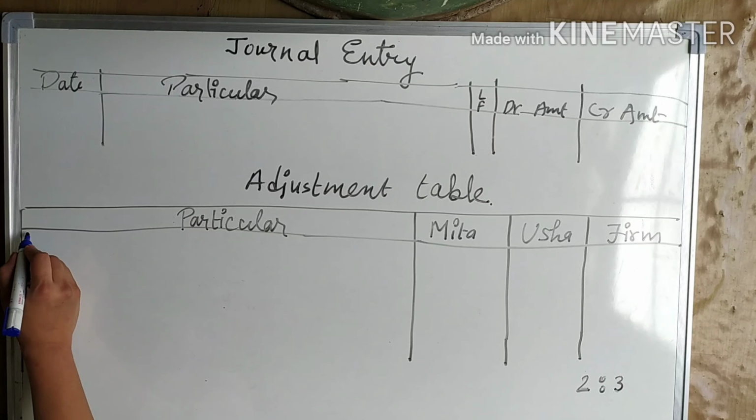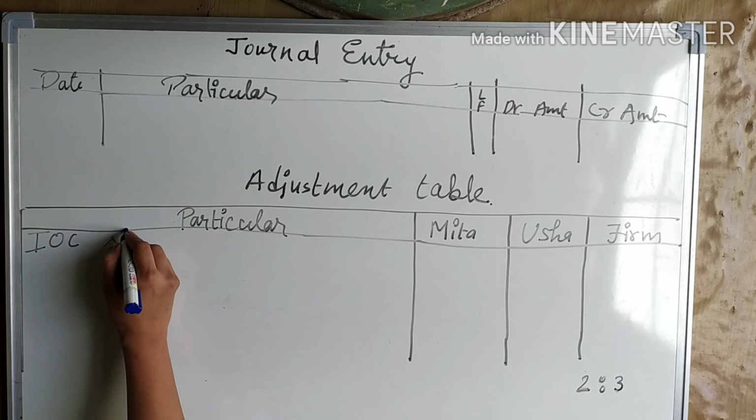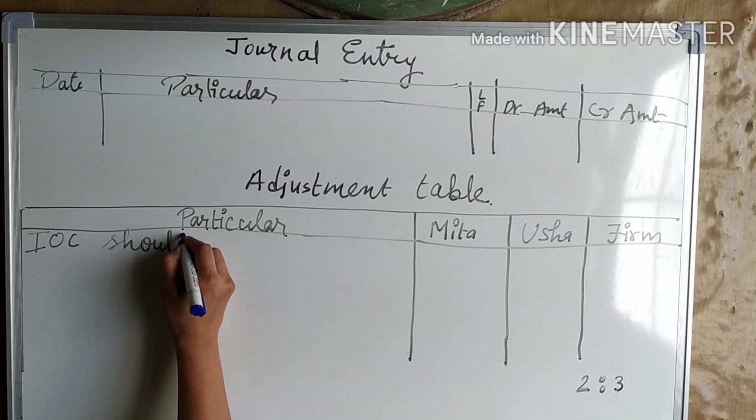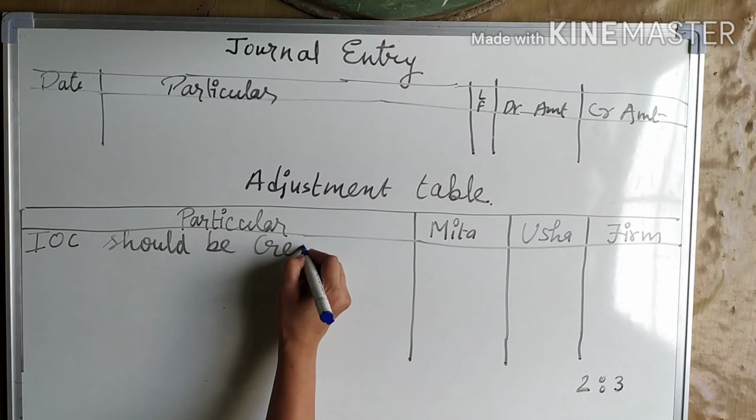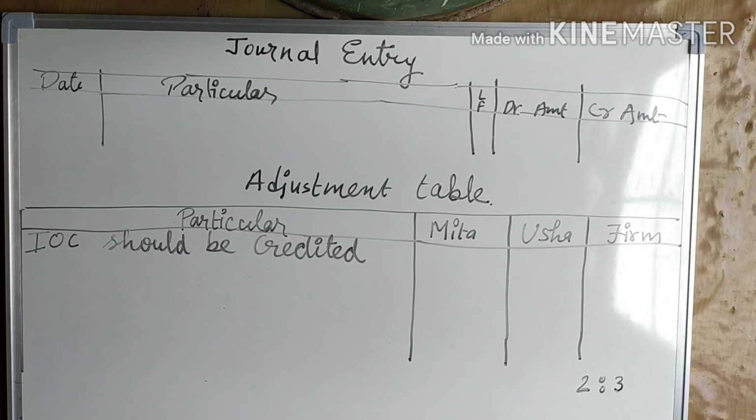So first we will write: interest on capital should be credited. Capitals of the partners are 1,40,000 and 1,20,000. So 1,40,000 into 6 by 100, 6%, and 1,20,000 into 6 by 100.